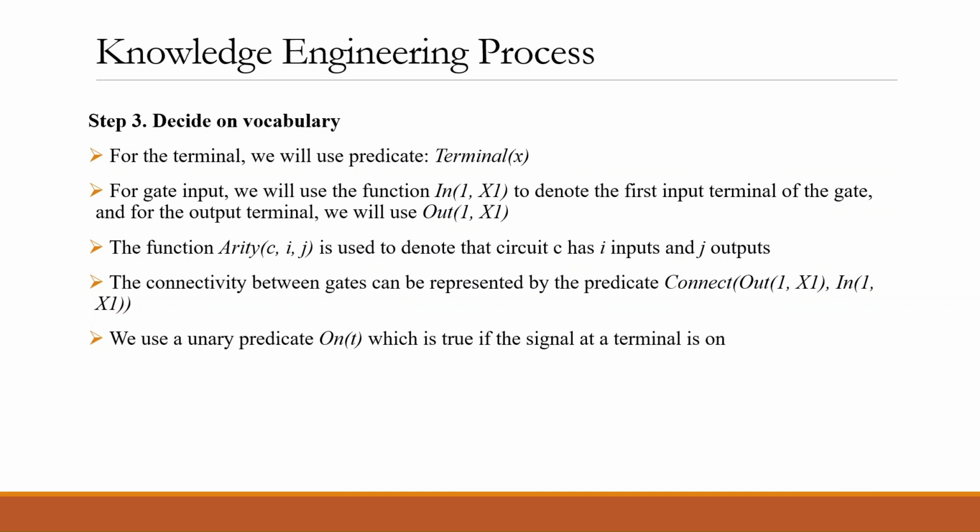So basically here we specify that there is a connection between the first output of the gate x1 to the first input of the gate x1. Okay, so basically here are two gates, so x1 is used as a placeholder. We can also use a unary predicate on T, which is true if the signal at the terminal is on.